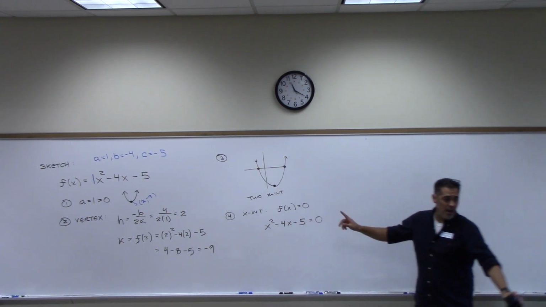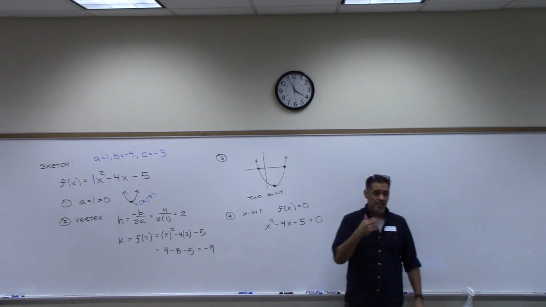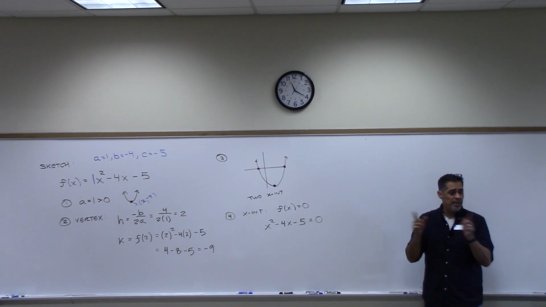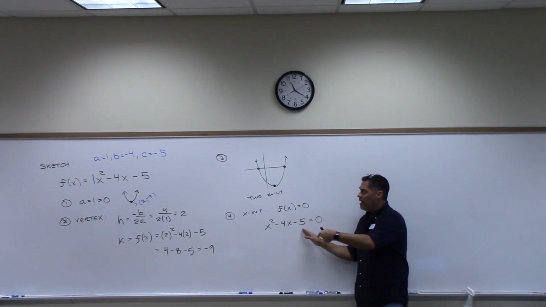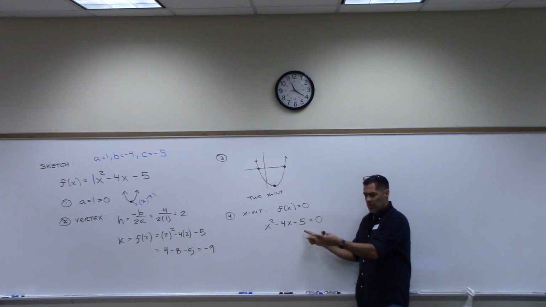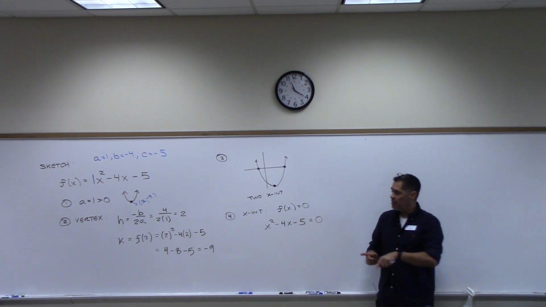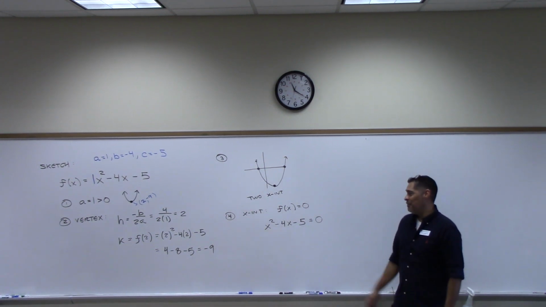When we originally covered this section, we had not talked about synthetic division. And you know how later, when we talked about synthetic, it actually gave us a way of factoring something? When we were here, we didn't have that, so how did we solve this? We used that quadratic formula, right? The quadratic formula that I gave you? Feel free to use your quadratic formula. But now that you know synthetic as well, you could do synthetic to factor this. So what do y'all want me to do? Do you want me to do quadratic formula, or do you want me to do synthetic? Or the good old-fashioned, if you know how to factor it, factor it.